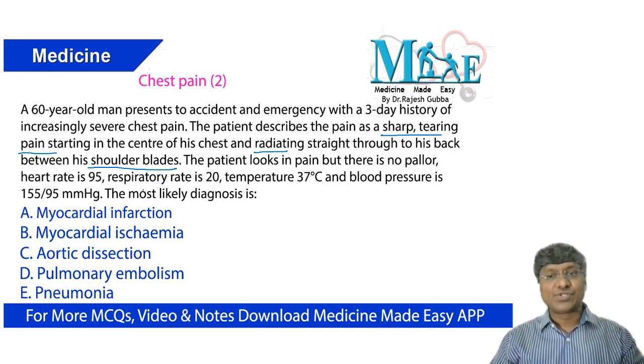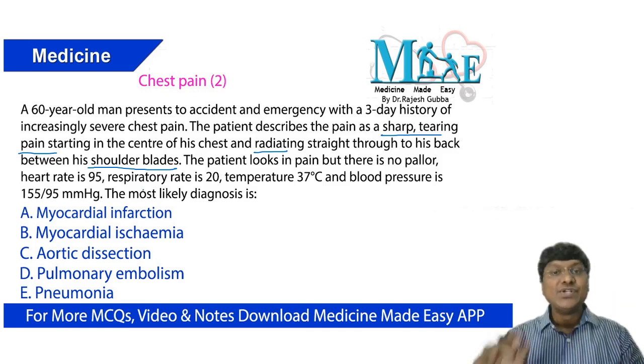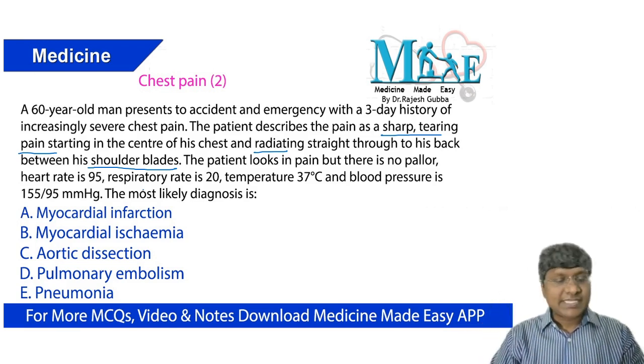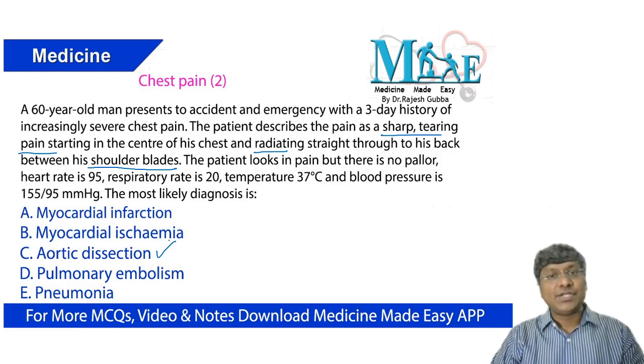And the pain also is present anteriorly and progresses posteriorly. So you have to think of a disease related to the aorta. What is the option related to your aorta? That is aortic dissection. In aortic dissection, you will have tearing type of pain which radiates posteriorly between the blades of the scapula.